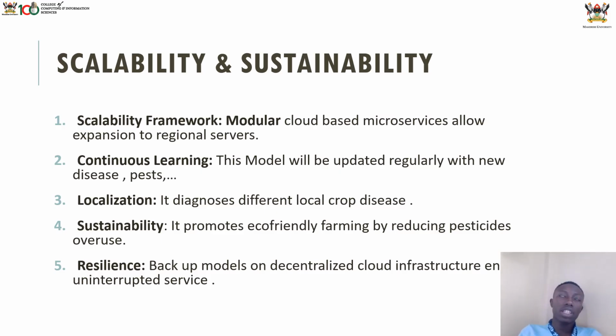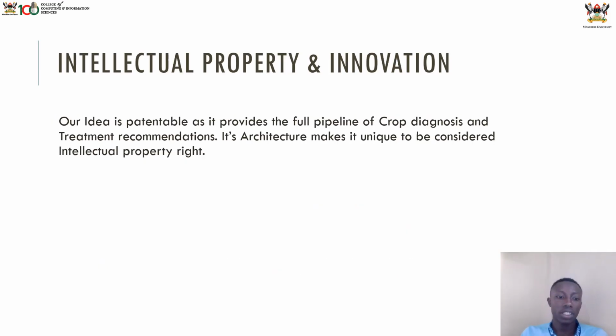Localization means that our model diagnoses many local crop diseases, based on many available local diseases. Then sustainability: it promotes eco-friendly farming, reducing pesticide overuse. And then backup and resilience: cloud infrastructure will help us to have uninterrupted services.